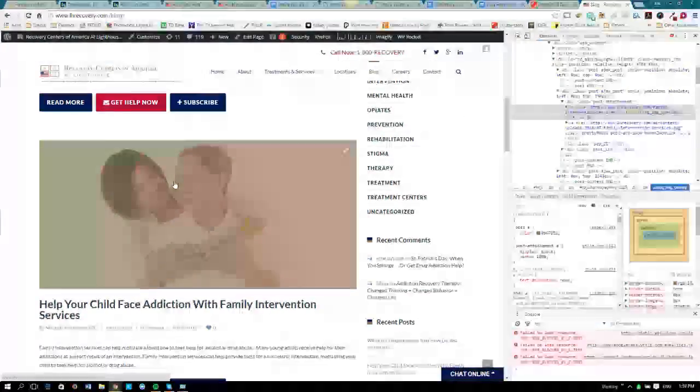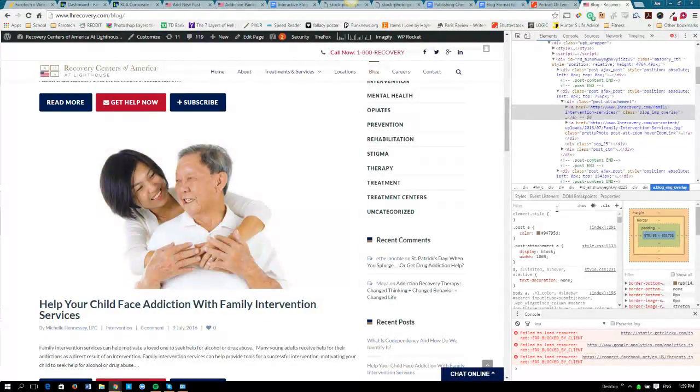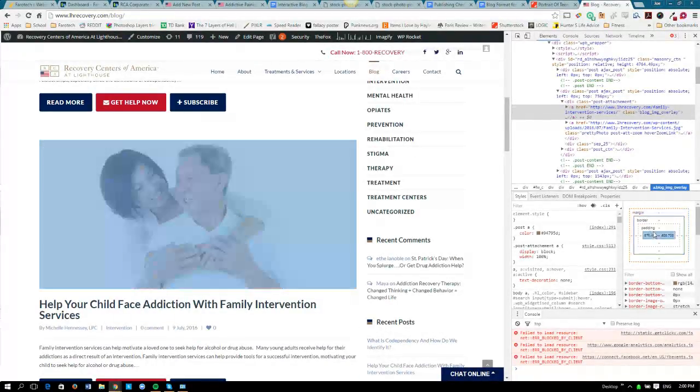Right-click it and click Inspect, and then it'll show you over here in the side in code all the stuff you need to know. And when you highlight this down here in the corner, you can see that it's highlighted the picture and it tells you exactly how big it is. So it looks like it's 870 by 409. From what I also understand, featured images, when you place them in there, as long as they're big enough, they will scale it exactly to the right size for featured images and it won't lose anything. So you have to make sure that at least the picture you're putting in there is bigger than the 870 by 409 pixels that is required for featured images.